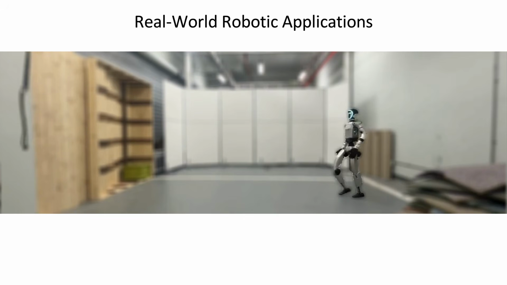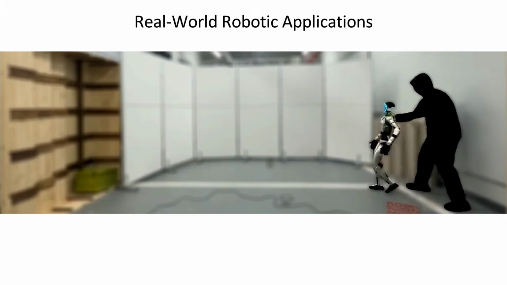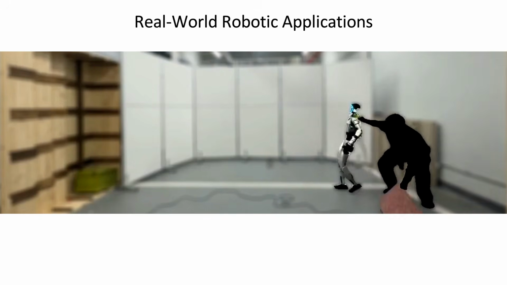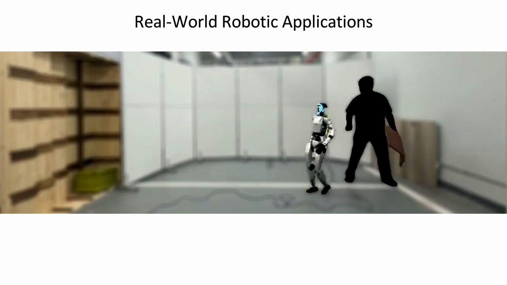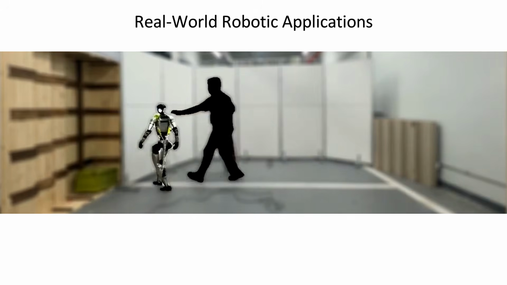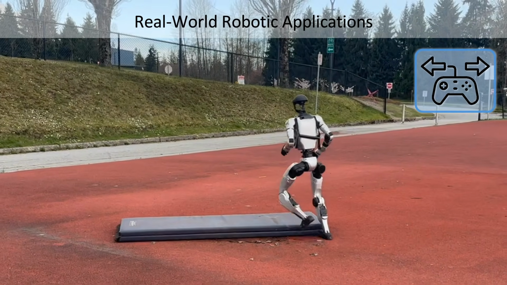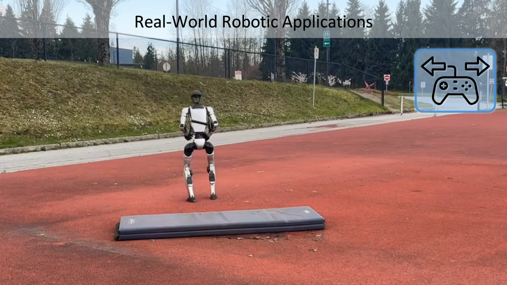SMP can be used to train controllers for real-world humanoid robots. The robot demonstrates robust locomotion under external perturbations, exhibits safe and smooth behavior when grasped and pulled, and automatically adjusts its stride to maintain balance and continue moving forward when struck by a mat. These behaviors emerge without relying on a real-time motion planner or manually designed heuristics.